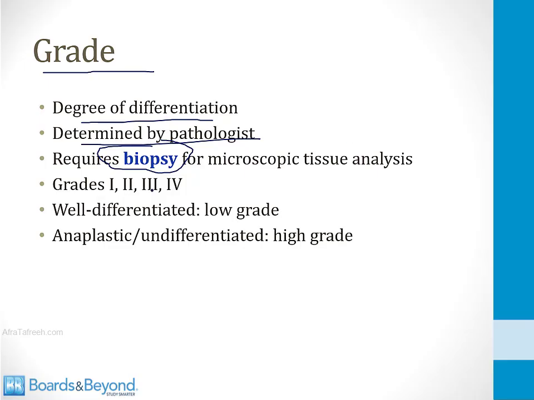Pathologists will give tumors a grade of 1, 2, 3, or 4. A very well differentiated tumor will receive a low grade, and that's generally good. An anaplastic or undifferentiated tumor will receive a high grade, and that's often bad.